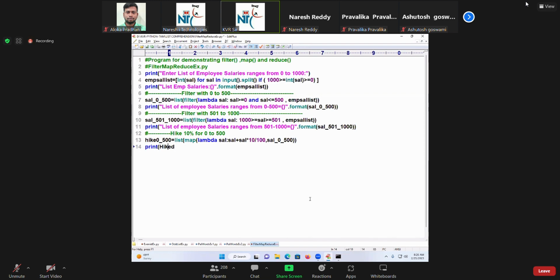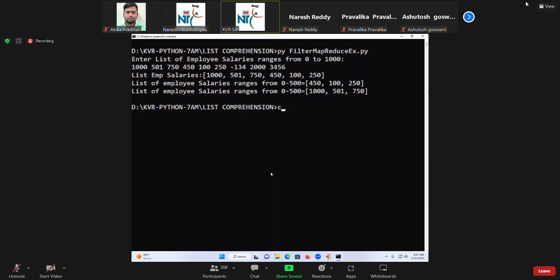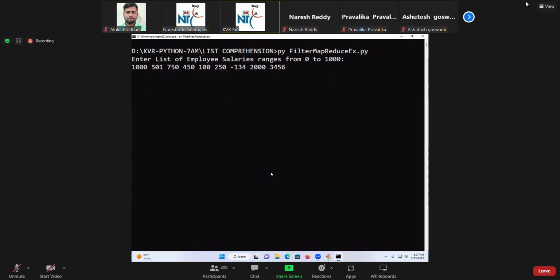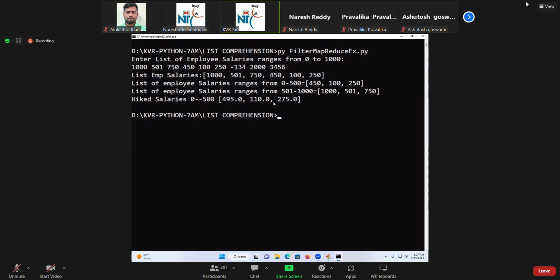Come on, print. What is this? Hiked salaries for what? Hiked salaries for 0 to 500 hiking people, comma, the hike of this part I will take. See, carefully observe it. Run this and test it once. Now these are the data. What is happening? Hiked salary. For which one? 450. 10% means what?